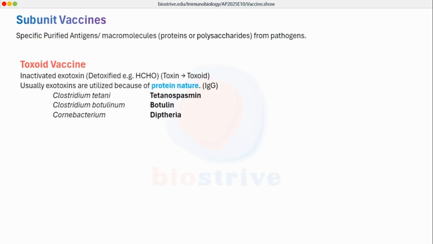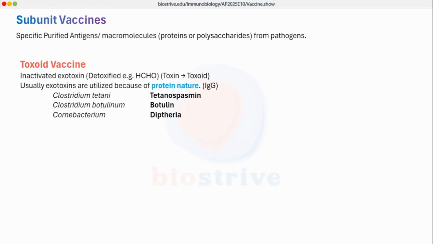Now come to subunit vaccine. We will talk about toxoid vaccine. So there are different toxins which are causing disease. There may be diphtheria toxin, there may be tetanus toxin. These toxins are detoxified artificially. This detoxification can be caused by treatment with some kind of chemical agent like formaldehyde. The whole point is toxin will be made ineffective.